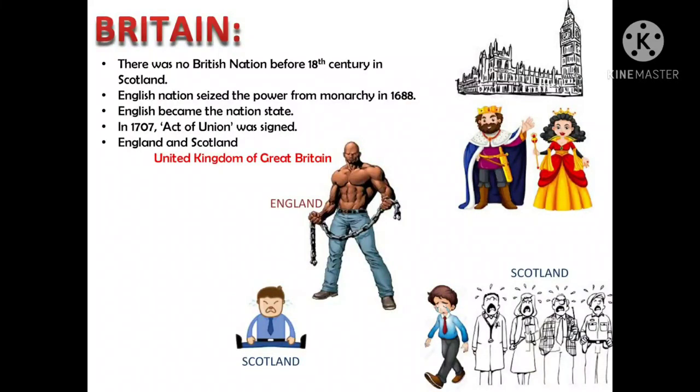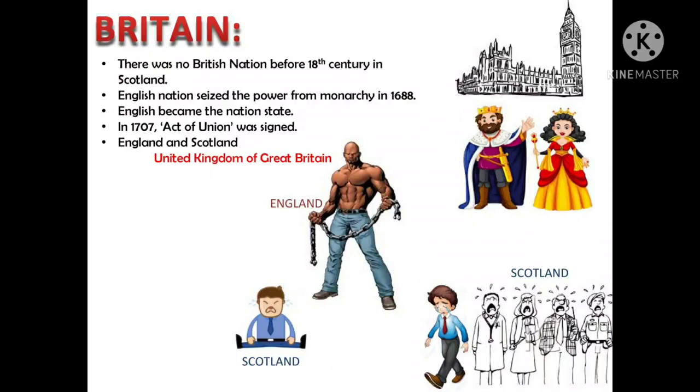The British Parliament was continuously dominated by English members. Why? Because there were more English people compared to the Scottish. So because of this, what happened? They started suppressing the Scottish people, saying, you people are less than us, so listen to us. And whenever there used to be any voting, the English people dominated the Scottish people. So finally, slowly England started taking over Scotland. Now did you understand how Scotland had to bend their knees in front of Britain?